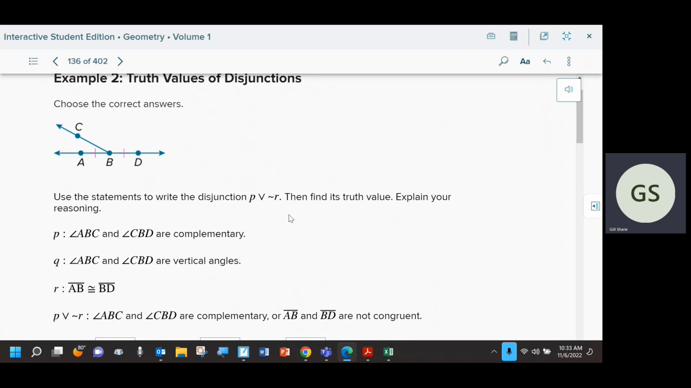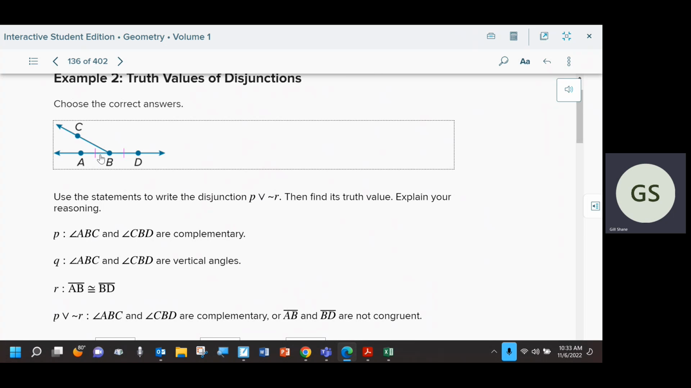Now to find the truth value of it, you determine whether or not that statement is true or false. So these two angles are complementary. Well, they're not. Complementary means they add up to 90, so that's not true. But in an or statement, I only need one of them to be true, so I'm not done yet. I need to evaluate not Q. AB is not congruent to BD.